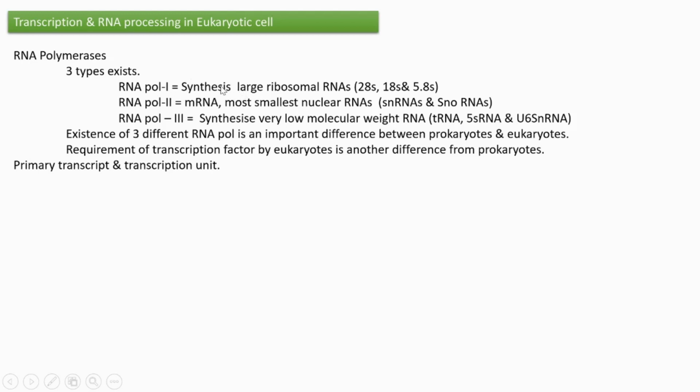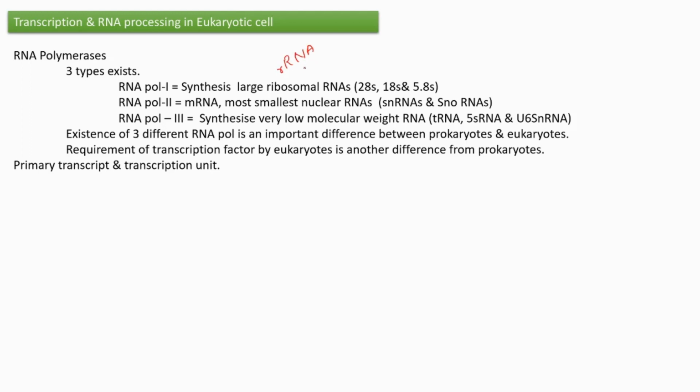Let us have a look at which type of RNA each type of polymerase synthesizes. RNA pol 1 synthesizes ribosomal RNA. Ribosomal RNA, we can simply call it rRNAs.